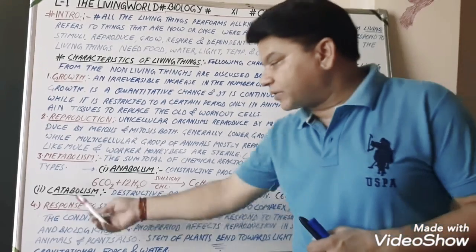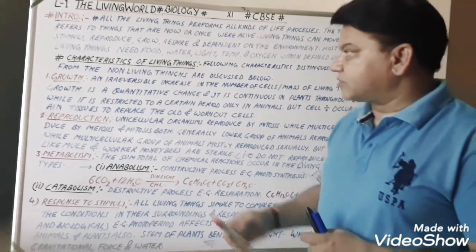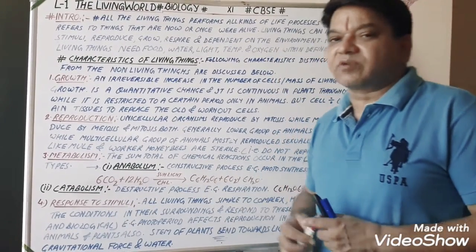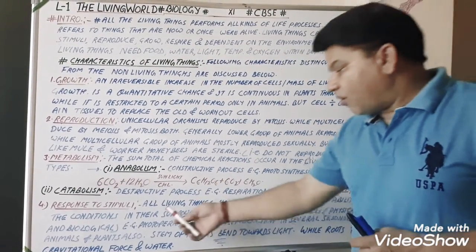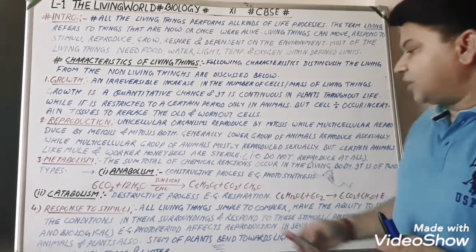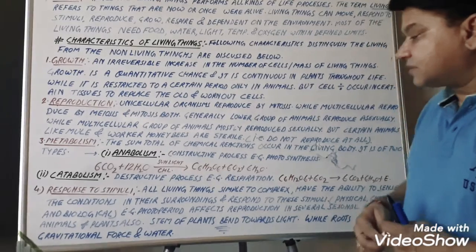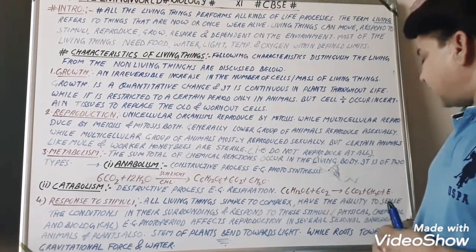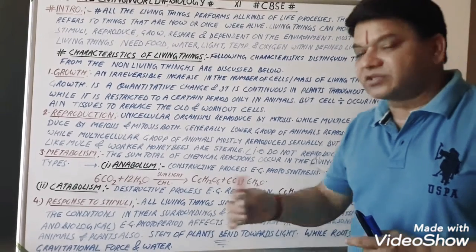Now the fourth important life process or characteristic of living beings is response to stimuli. All living things, simple to complex, have the ability to sense the conditions in their surroundings and respond to these stimuli, that is, physical, chemical and biological stimuli.